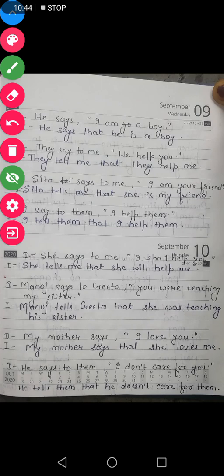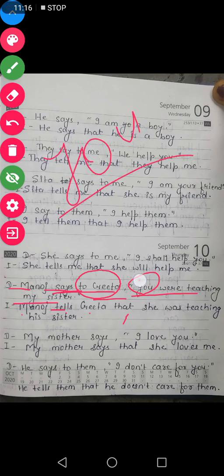Now let us see one more example, then we will come to the next rule. Manoj says to Geeta, you were teaching my sister. Now after says, do we have object or not? Yes, object is Geeta. So says to will change into tells. So Manoj tells Geeta that. Up to here there should not be any confusion. Now see here, you is which person? Second person, right? So you, second person, changes according to the object. Object here is Geeta, and Geeta is a boy or girl? Of course, girl.